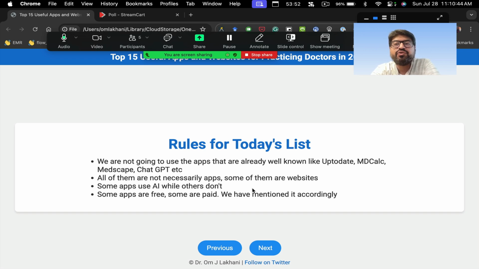So the idea is to give you apps which are a little different from what you're used to. All of the apps are not necessarily apps themselves. Some of them are websites. But most of them will be accessible to you with your mobile phone also. In fact, this presentation also, you can probably see it on your mobile screen as well.